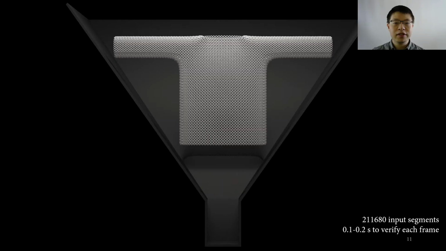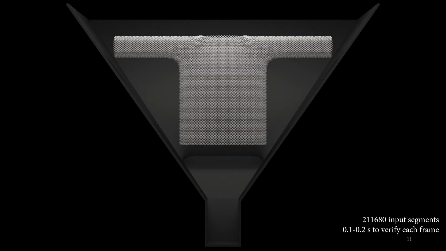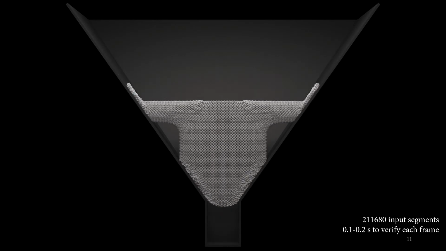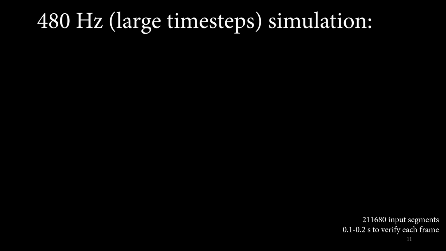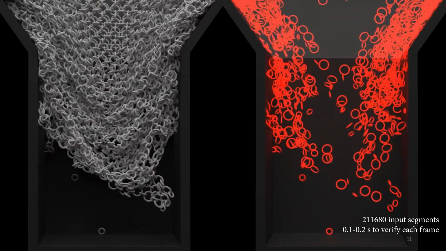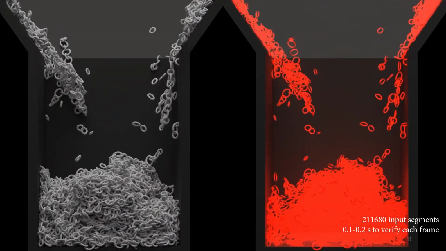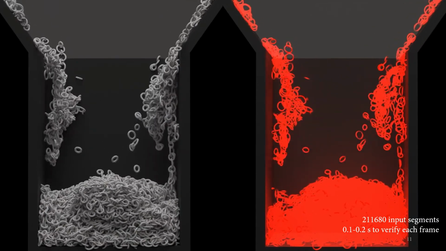Here are some results. We packed the Kusari chainmail shirt from earlier into a box to be ready for 3D printing. It is made of rigid curved rings, which we simulate with Bullet and Houdini. The simulation takes 15 minutes to complete. This simulation takes large steps. The left video shows the simulation, and when violations are detected, the corresponding rings are marked in red in the right video. You can clearly see the many violations in both videos.